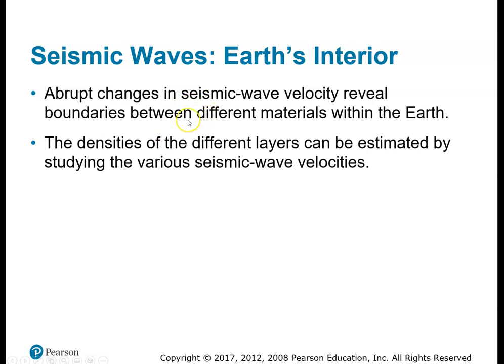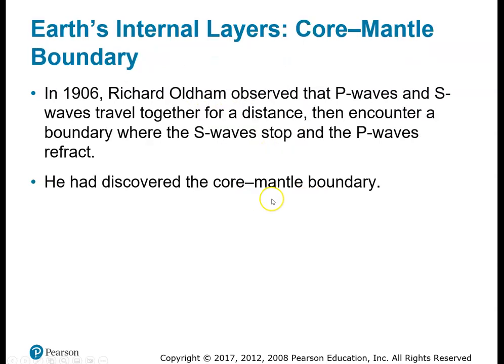But each of them found these different boundaries. Okay, so the densities at different layers can be estimated by studying the velocities. Remember, if a wave goes from a solid to a liquid, or from solid to a liquid to a solid again, the wave velocity changes, and that can be detected. All right, that's this whole idea of studying these seismic waves.